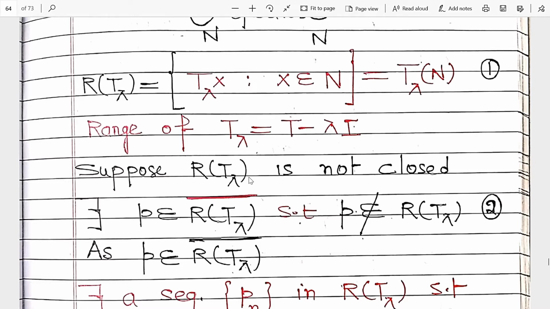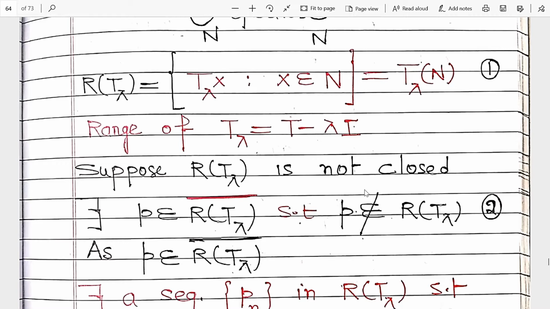Suppose this range is not closed. Clear? It means its closure and this set are not equal. This set is a subset of its closure, but the closure is not equal to this set. It means there is some point in the closure that does not belong to this range.